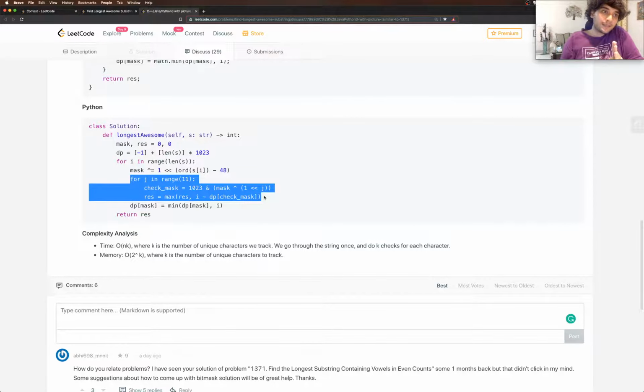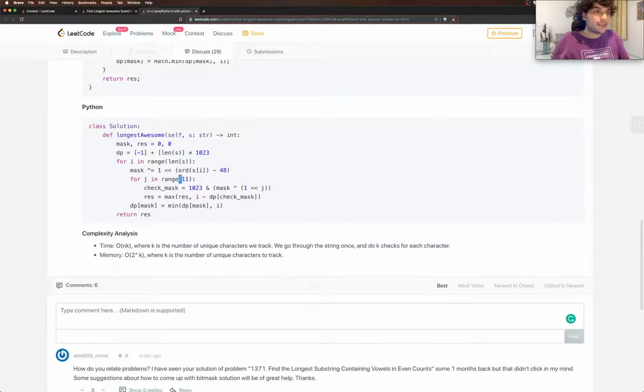The way we do that is we generate all the possible other bit masks that can match with this bit mask. So we said that it can be at most 1 bit different, right? So we're gonna check for 11 different bit masks, which is this bit mask and flipping all of the digits one by one in this bit mask, right?